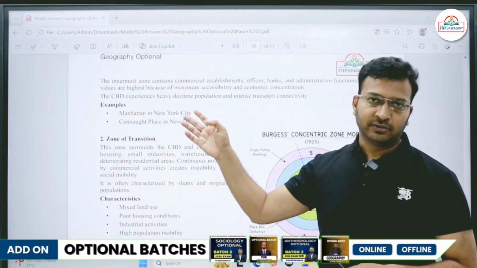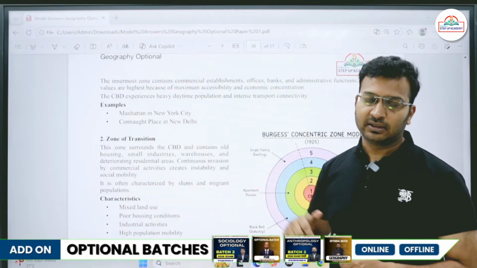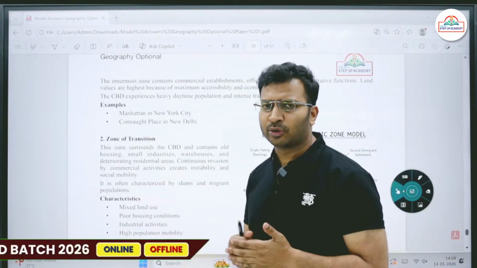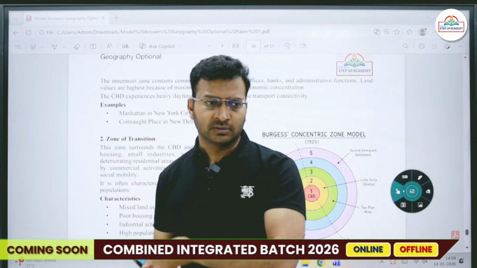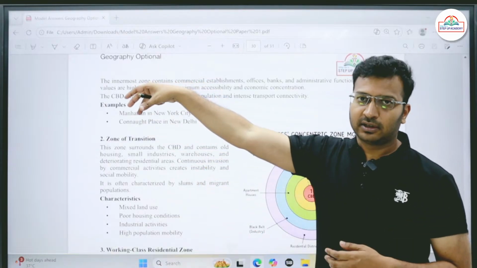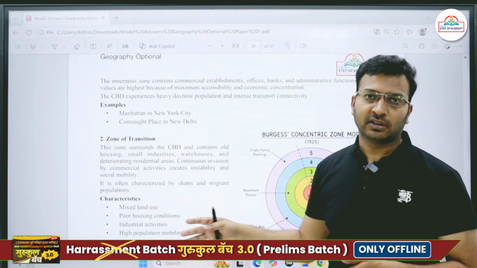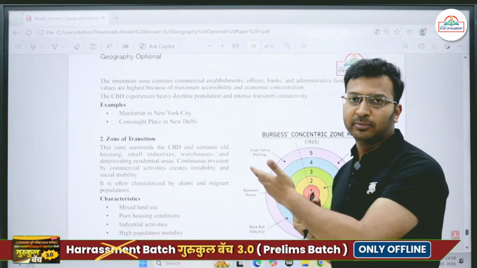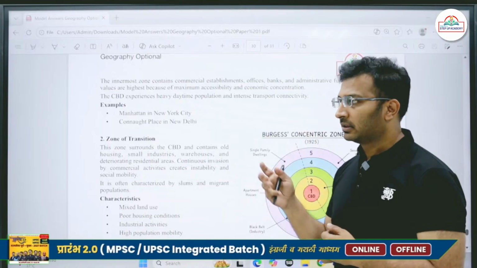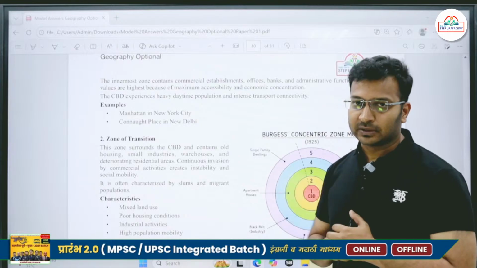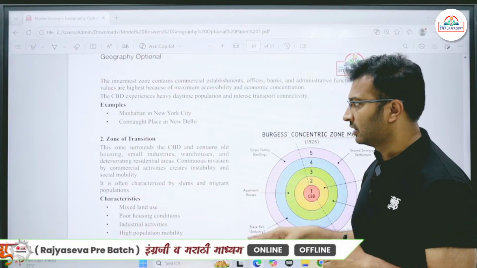For example, we find Connaught Place in New Delhi. Then you can take an example of your local area as well. For example, if I talk about Pune, I find central Pune, that is Shivaji Nagar. I can call it the CBD of Pune, because we have a municipal corporation here as well. Most of the administrative as well as commercial activities take place in and around Shivaji Nagar.